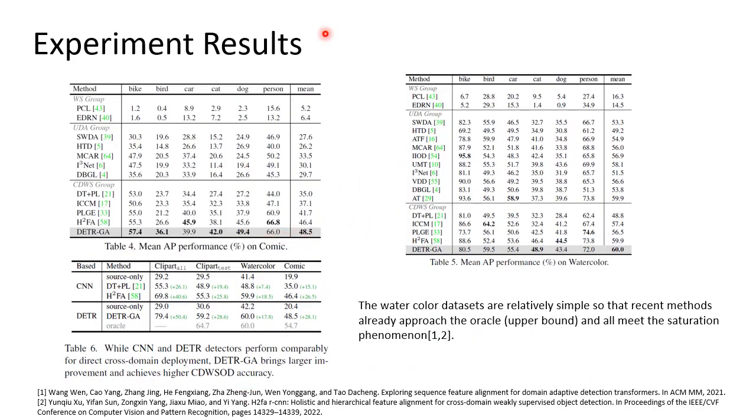Above are our results on the domain transfer from Pascal VOC to the Comic and Watercolor datasets. The bottom left shows the improvement compared to the best CNN method in the domain. The source-only method is trained on the source dataset and tested on the target dataset. We can see that using the DETR-like detector alone does not bring advantages in the source-only case. However, after using our DETR-GA, we can achieve more improvement. For example, the original best CNN method brings a 40-point improvement on Clipart all, while we can directly bring a 50-point improvement in mAP.